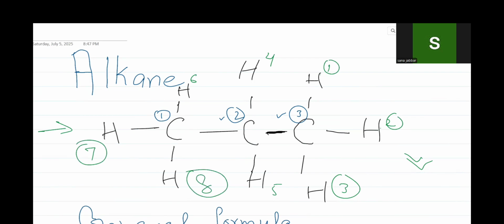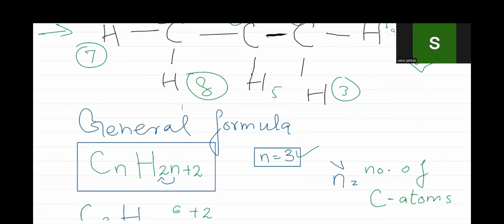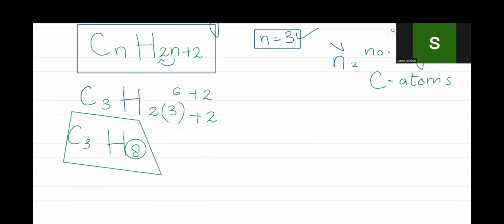All right. So from this formula we can easily, this is actually a very small chain, but when you open a second year university level chemistry book, you will see very long chains.